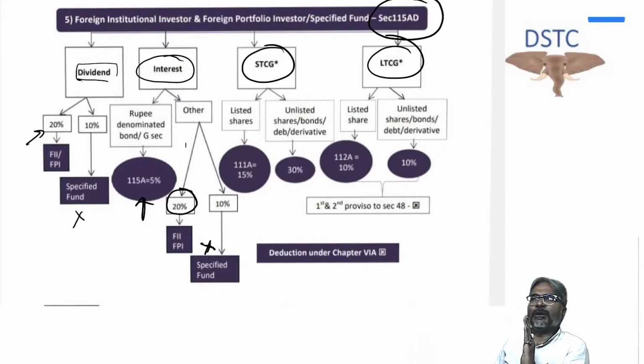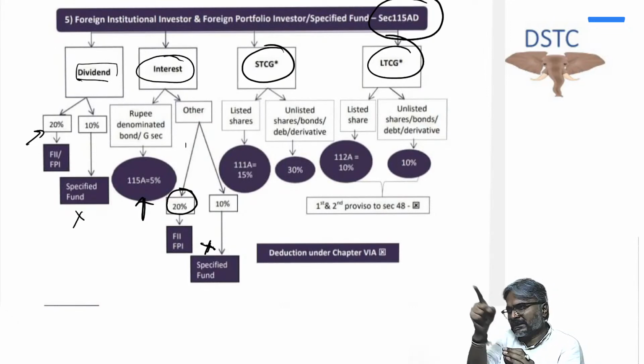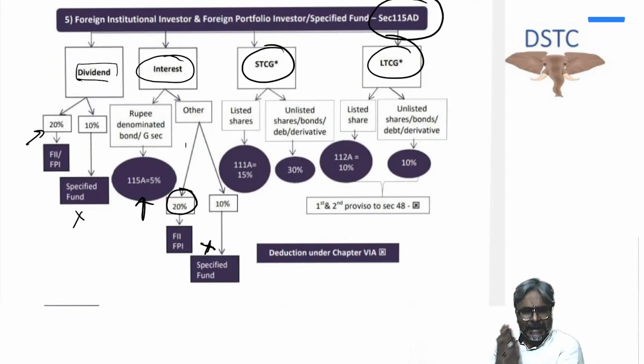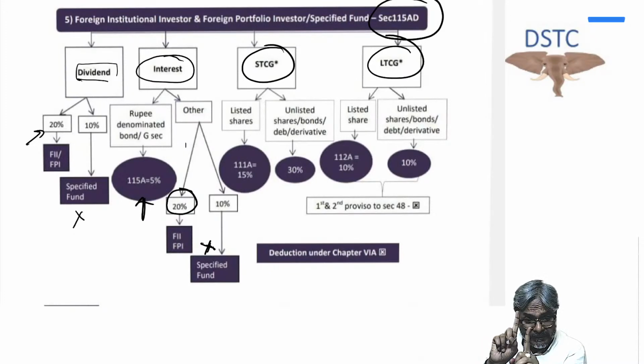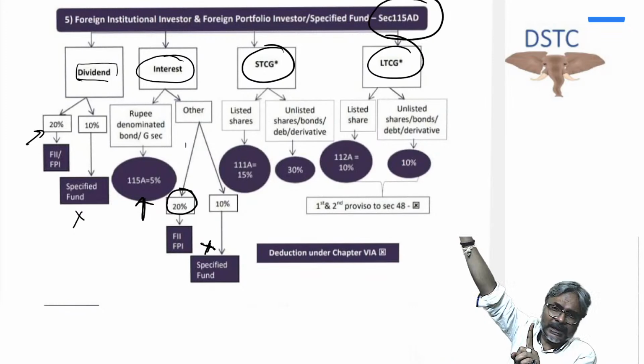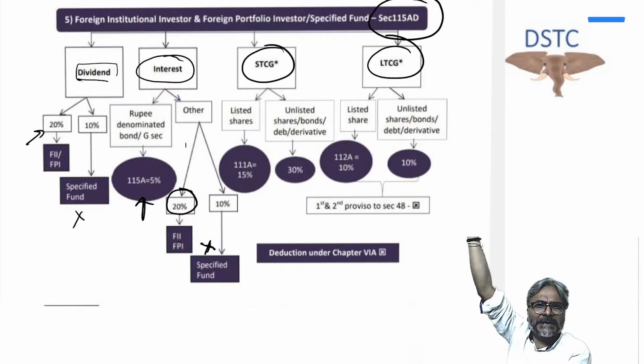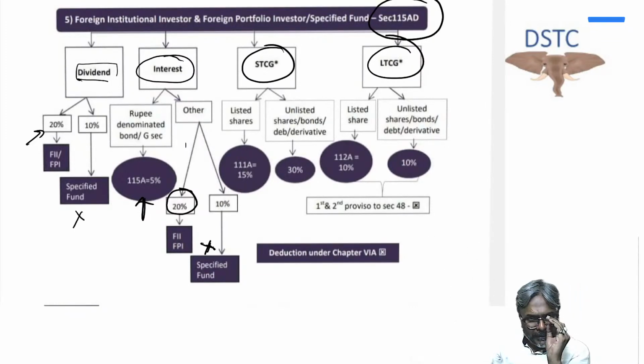But first recall STCG. FII, we all know they are going to invest in securities. Mainly students, the securities would be those, there could be an exception, but please be careful, mainly they are going to invest in securities which are listed in a recognized stock exchange on which STT is paid.